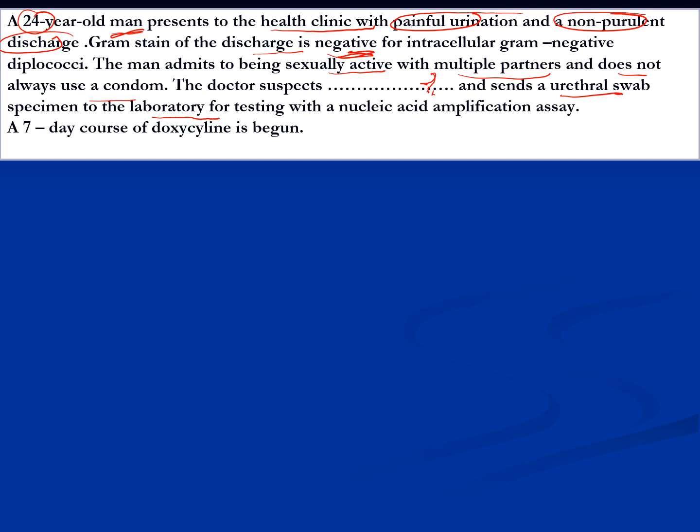And very intelligently, the doctor has picked a confirmatory test without wasting his time, that is a nucleic acid amplification assay, because he knows that this organism is not gram stainable. It could be not gram stainable. A wild guess, but yes, that's right. An arrow in the dark. And also intelligently, empirically, he started doxycycline.